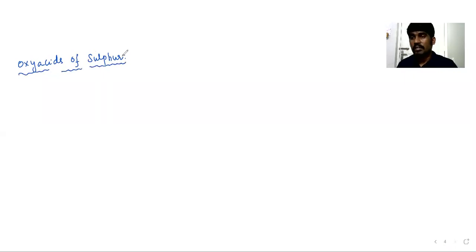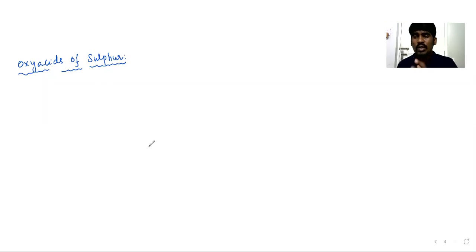Next topic we are going to talk about is oxyacids of sulfur. Same like phosphorus oxyacids, phosphorus can form a number of oxyacids. In the same way, sulfur also can form a number of oxyacids.